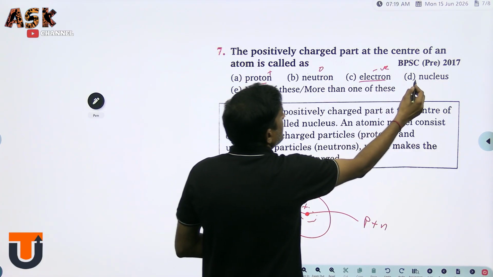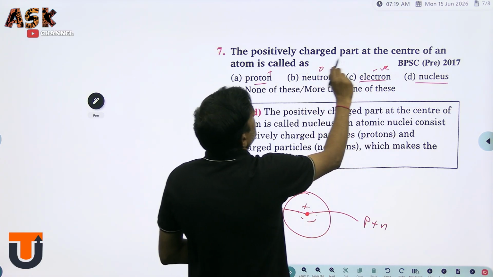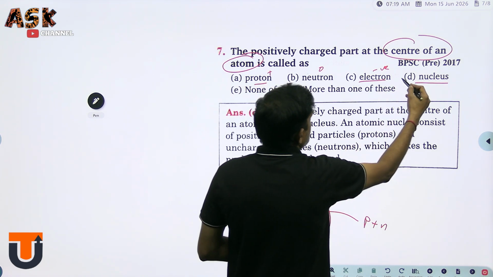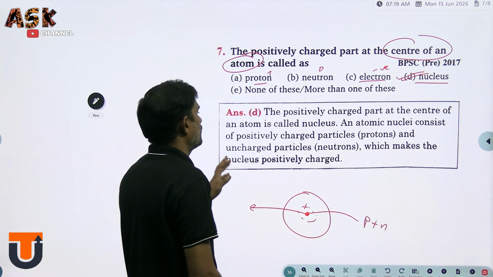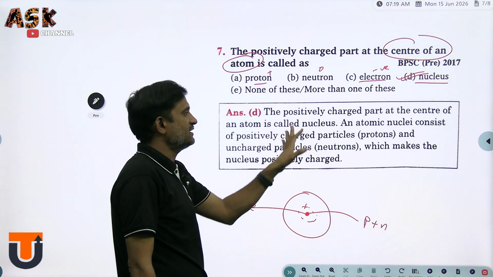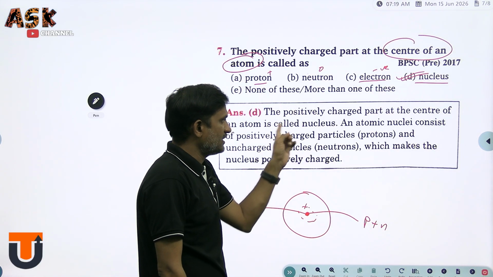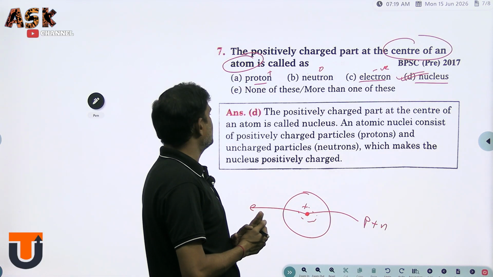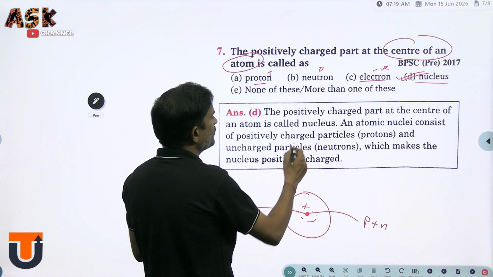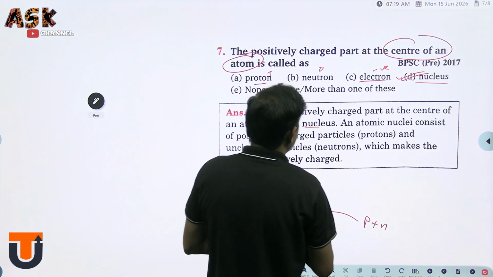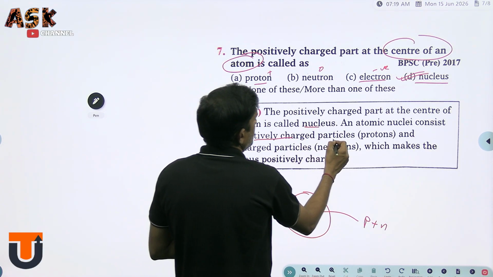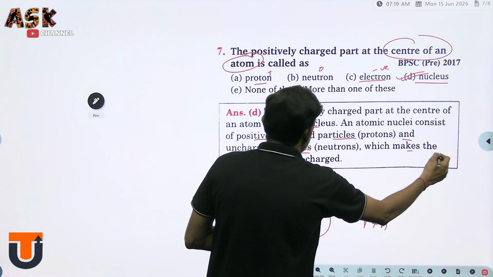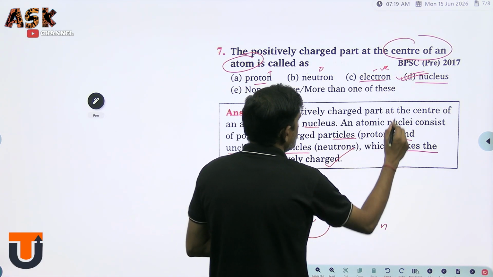Here the nucleus is the center of an atom. That's why the answer is C. Keep in mind that the explanation I gave is what I wrote here, just copy that. The positively charged part at the center of an atom is called the nucleus. An atomic nucleus consists of positively charged particles, protons, and uncharged particles, neutrons, which makes the nucleus positively charged.